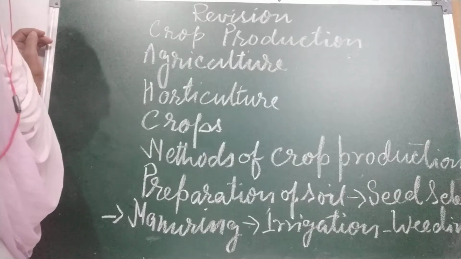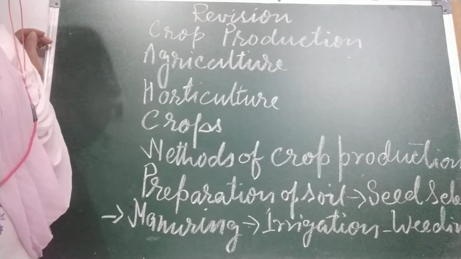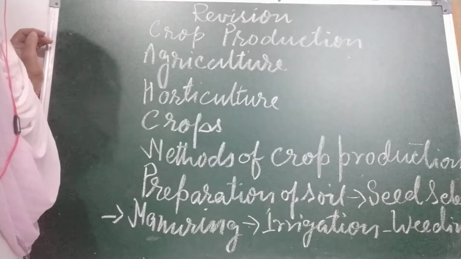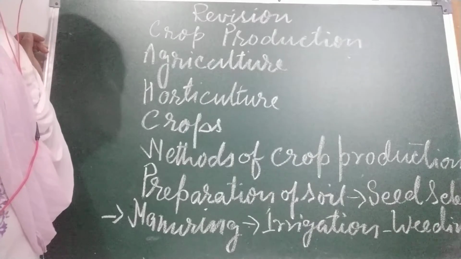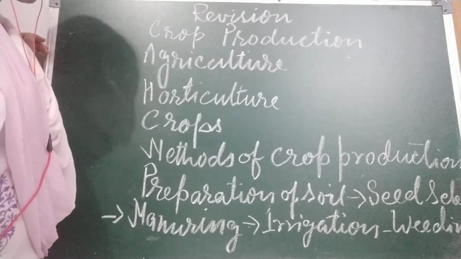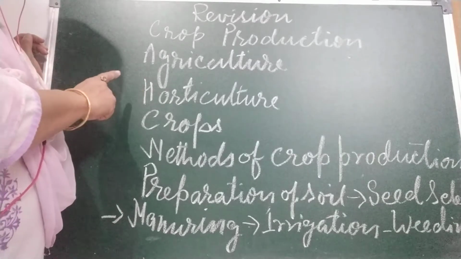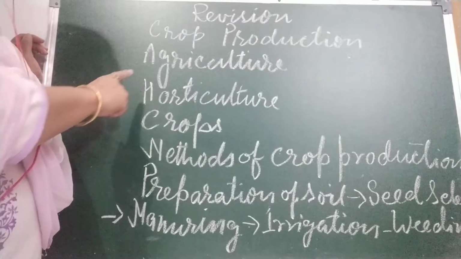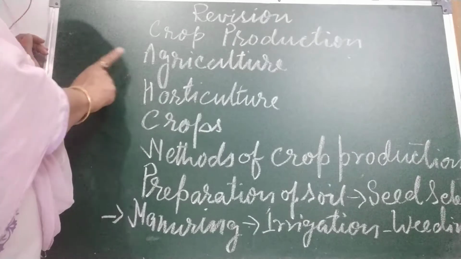Hello children, today we are going to revise the lesson crop production. In crop production, first is what? Agriculture. What is agriculture? The science that deals with growing crops and rearing animals for human use is called agriculture.